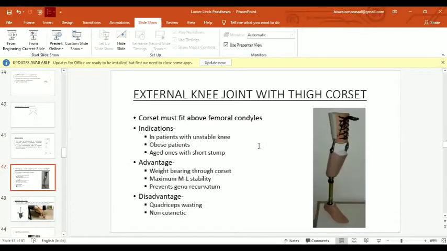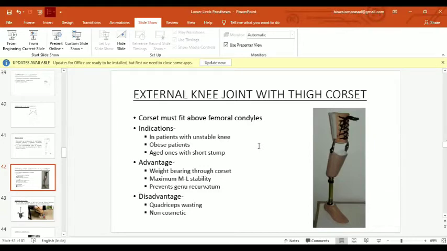So this is another suspension system, external knee joint with thigh corset. The corset must fit above the femoral condyles. And what are the indications? In patients with an unstable knee, obese or heavy patients, aged ones with short stump, or geriatric patients.